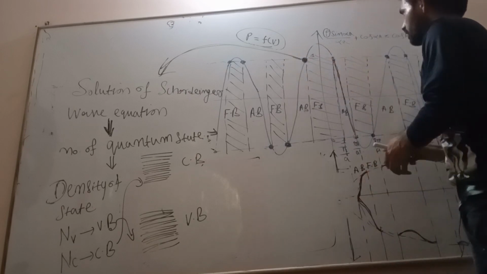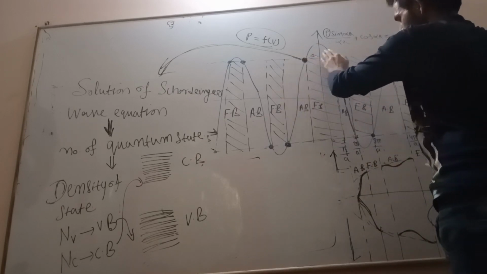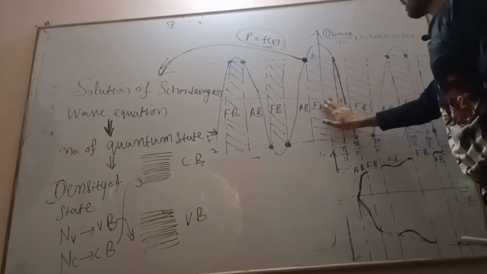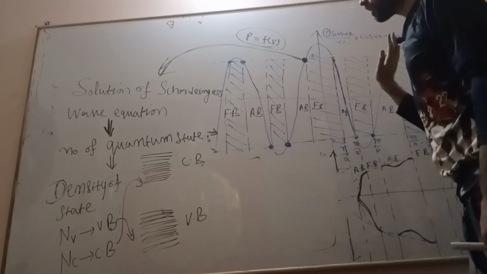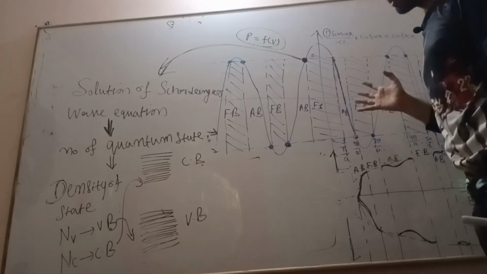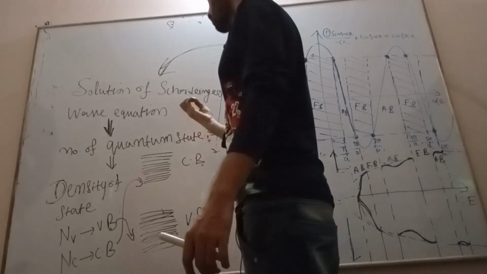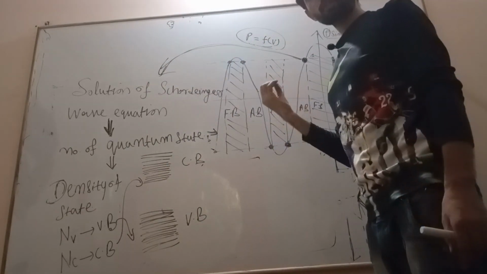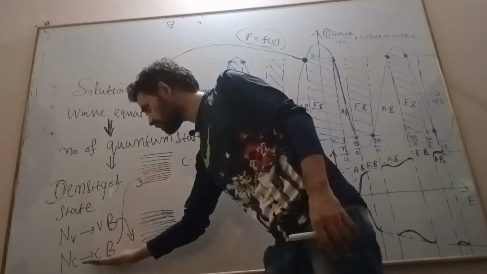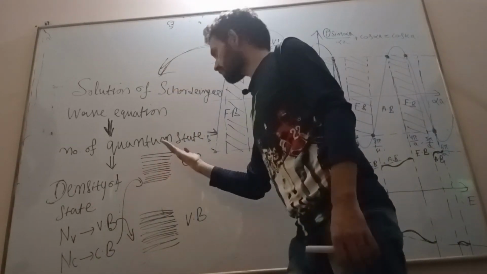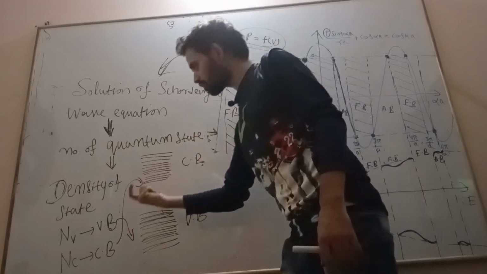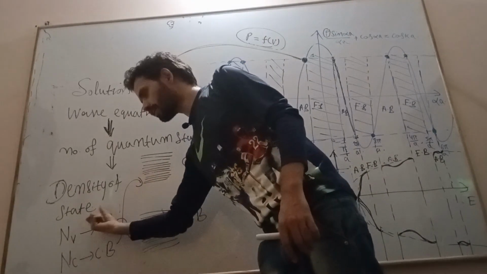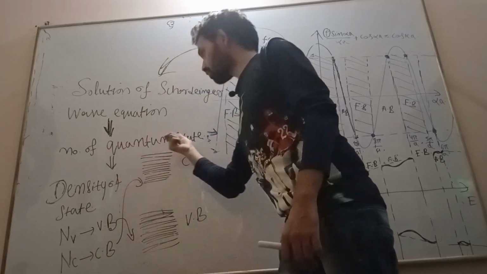In the Kronig-Penney model equation, by drawing this graph, we have seen and properly visualized how the energy band formation occurs. That's why it is very important to define the concentration of charge carriers. For the concentration of charge carriers, the density of states is required, either in the conduction band or valence band. Whether you find the concentration of holes or electrons, you need the density of states, which means you need the number of quantum states.